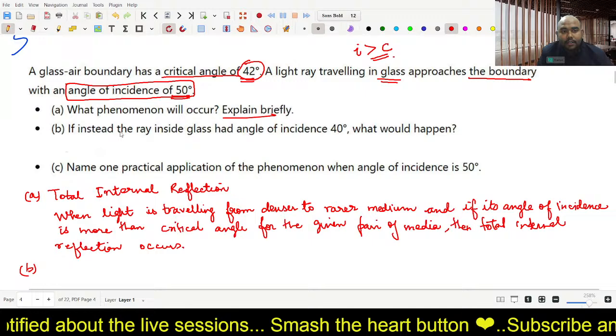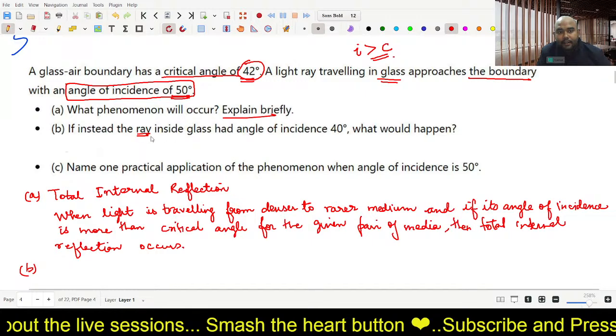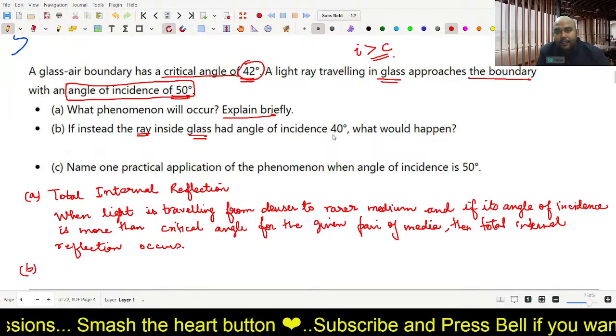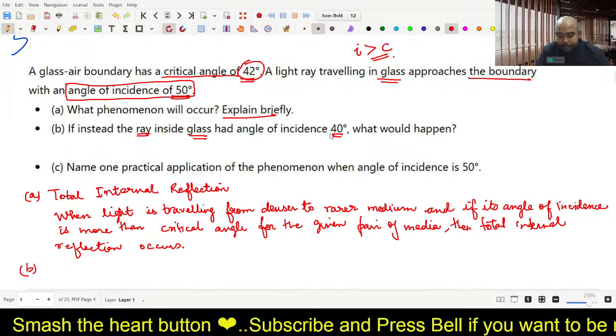Now the second question is, if instead the ray inside the glass had an angle of incidence 40 degrees, what would have happened?